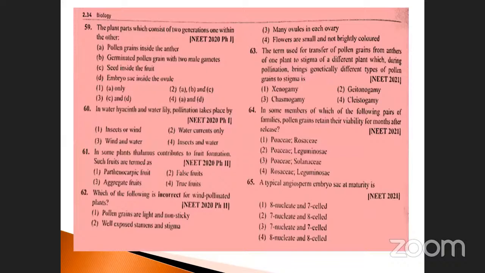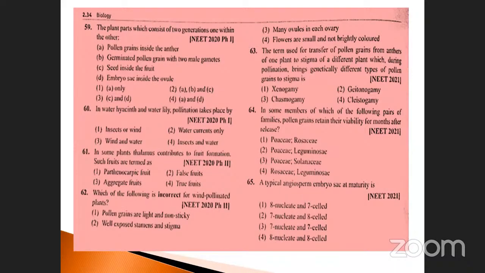In which of the following pairs of families do the pollen grains retain their viability for months after release? Here they have given Rosaceae and also Leguminosae, because in these plants the seeds are very hard in nature, as the outer layer is made of hard cells. That is very important. So that is the answer.